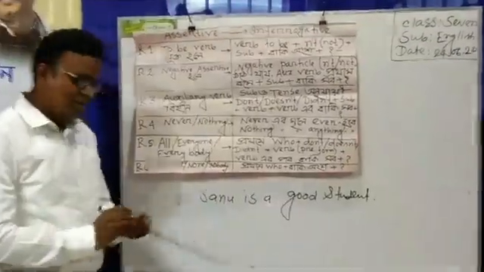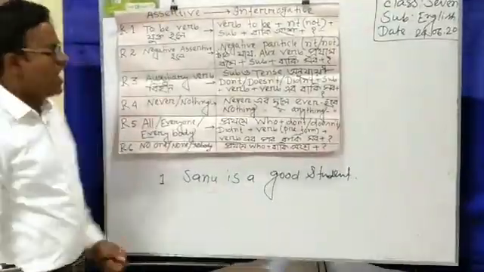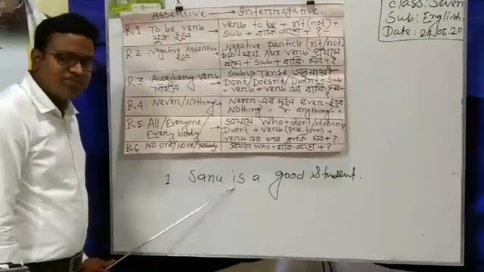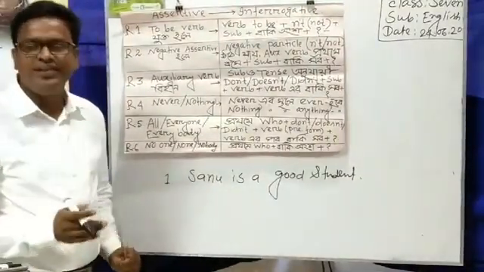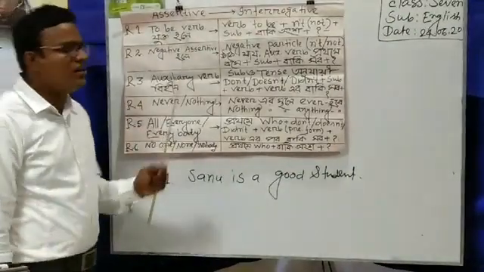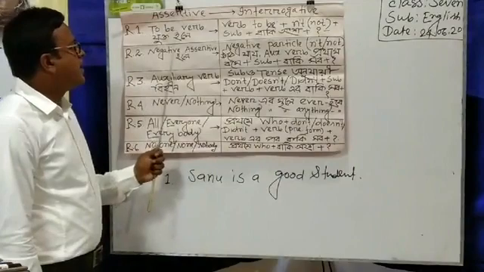Here I have written a sentence: Shanu is a good student. In this sentence you can see that there is a verb, and that is, is a to be verb here.